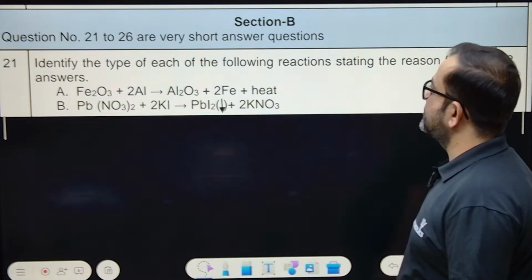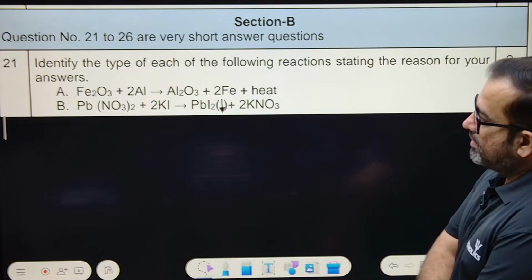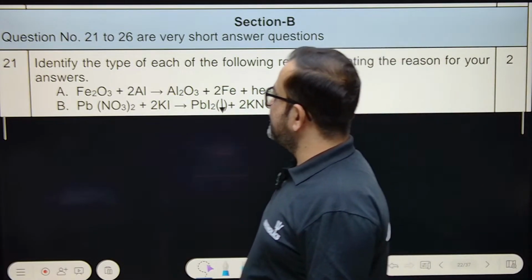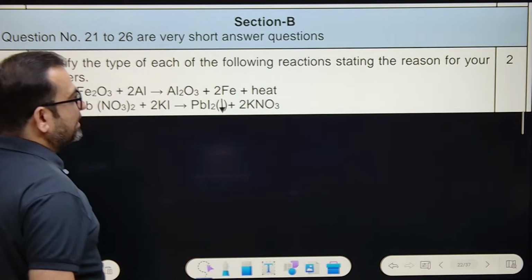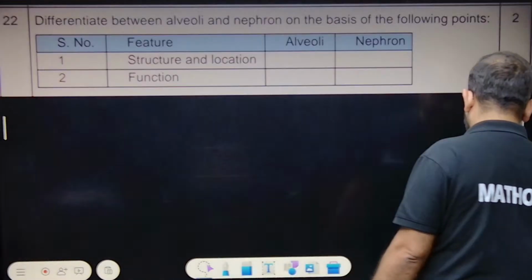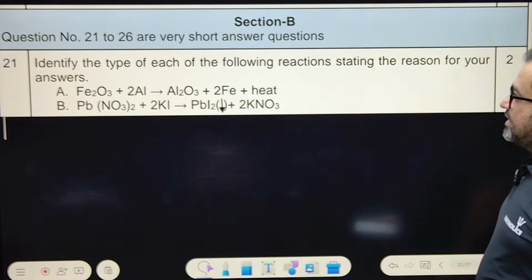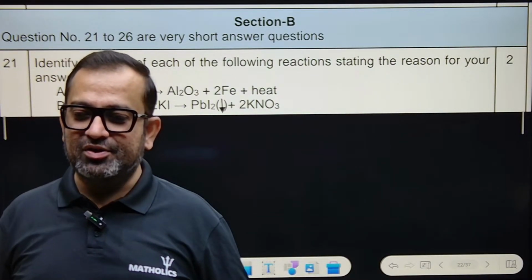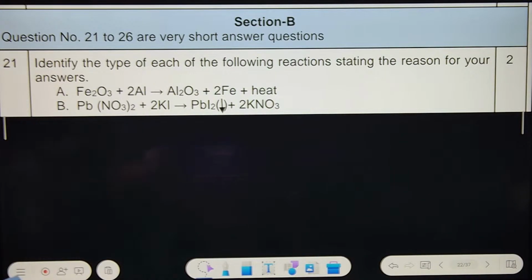Next, question number 21, Section B. Identify the type of each of the following reactions, stating the reason for your answers. Here is the question. Try for 2 minutes. Let me drink some water.